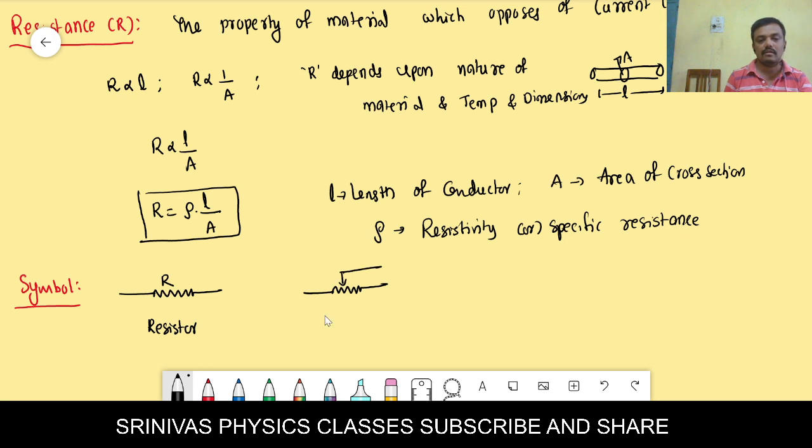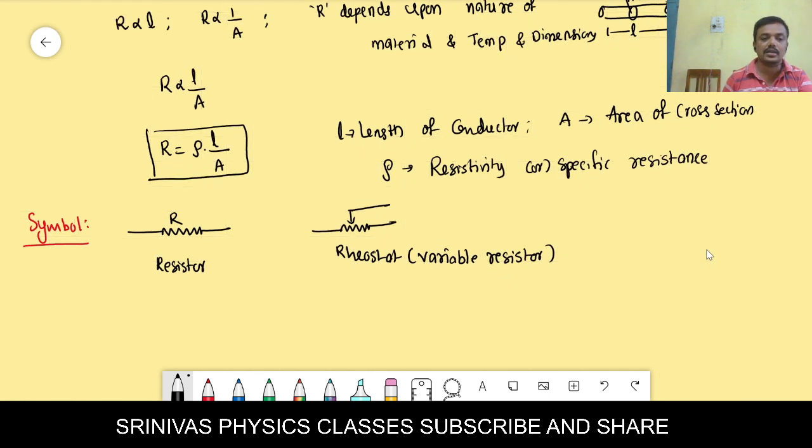If you write like this, this is said to be a rheostat. What is the meaning of rheostat? It is a variable resistor, that means its resistance we can change. And what is the unit of the resistance? Anybody can tell the unit? It's revision. SI unit, very good. Ohm. Its symbol is omega. This is the unit of the resistance. And this is about the resistance.